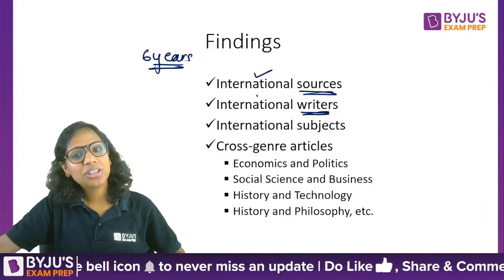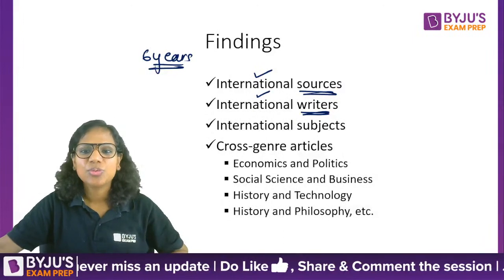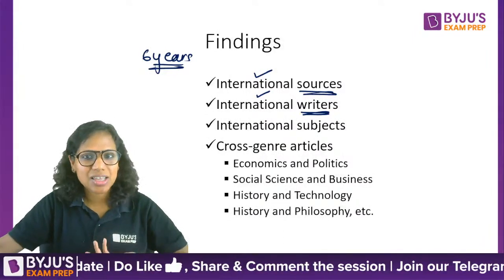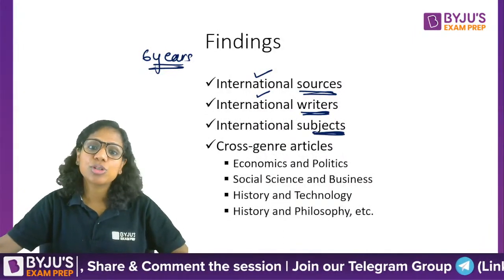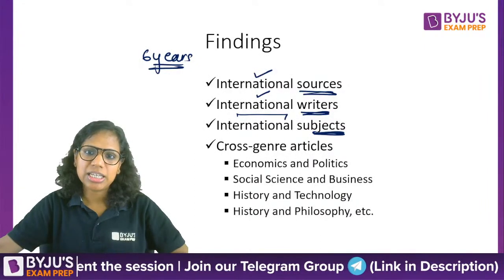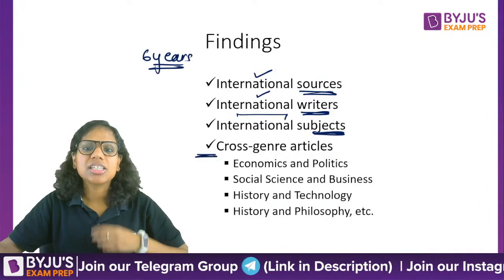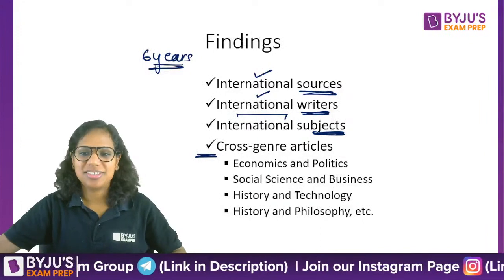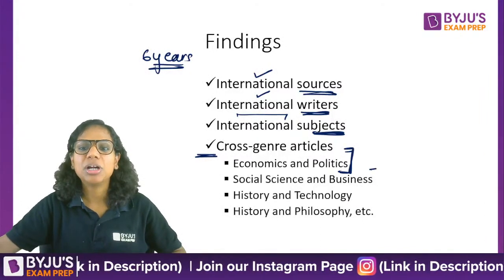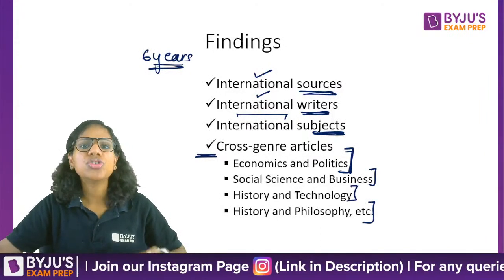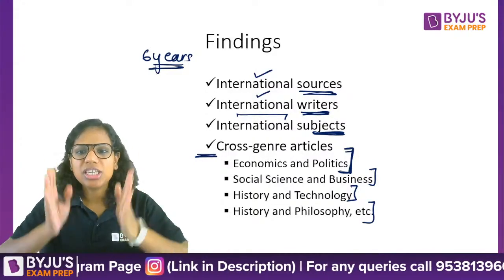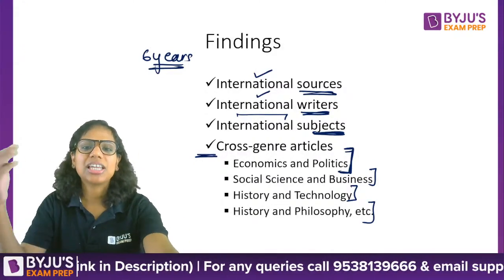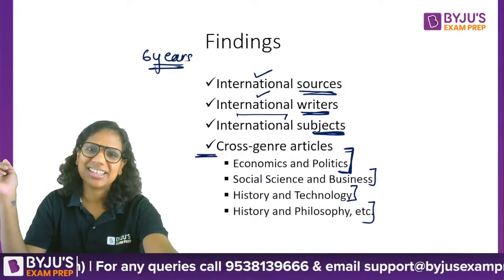The writers have also been international authors. We are not just confined to what Indian writers are writing. The subjects have also been pretty global, right? Also, there is a high prevalence of cross-genre articles, articles that span multiple genres and not just one single genre. So these have been some of the findings from an analysis of your previous year papers.